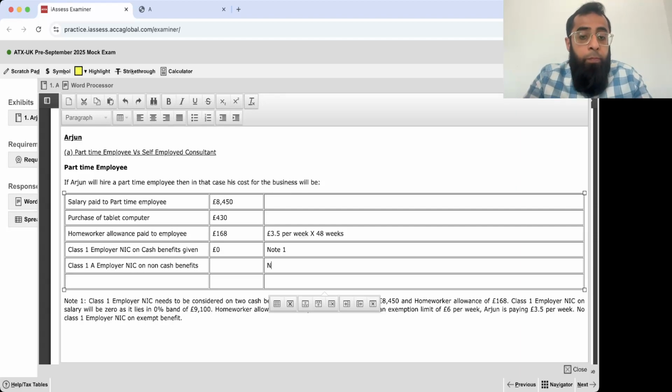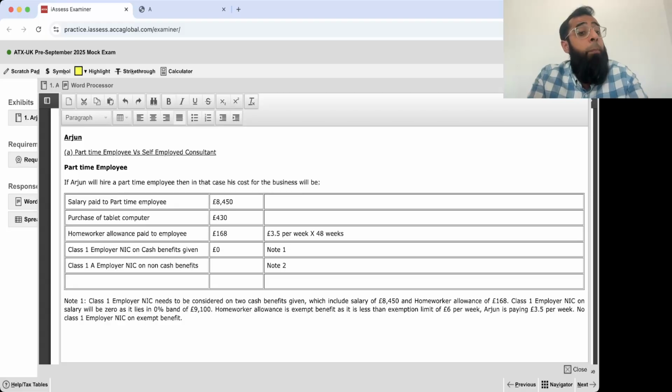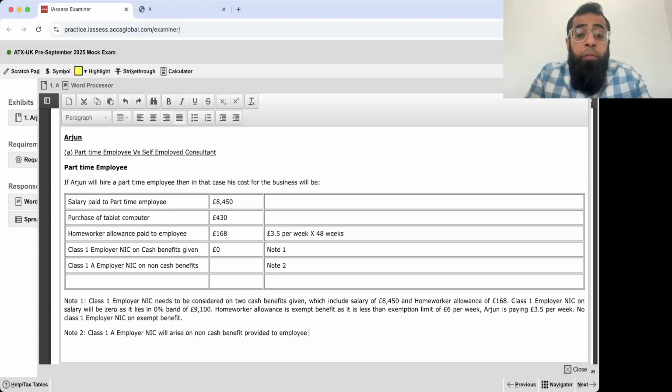Now, note 2. Think from the perspective of the employer, not the employee. Class 1A employer NIC will arise on the non-cash benefit provided to the employee in the form of use of the tablet computer for private purposes.